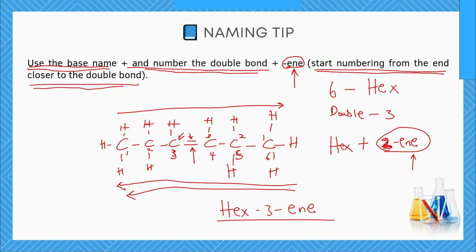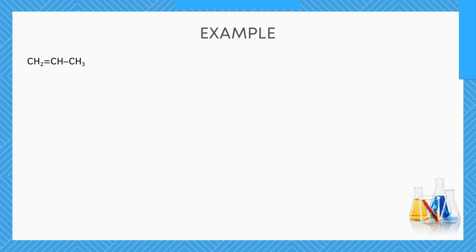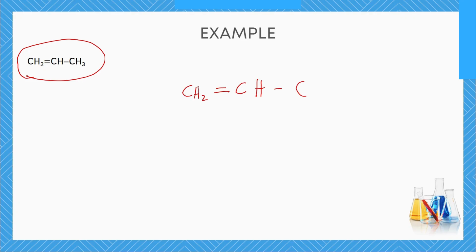So let's deal with one more example on this and then we'll proceed. All right, so on the screen right now we have an example of this compound or this molecule over here, and we have been asked to name it. So the first thing we need to do is to find out the parent name, the base name, by numbering the carbon atoms. So we have CH2 with a double bond, and then CH, and then CH3. How many carbon atoms do we have? We have 1 2 3. 3 carbon atoms gives us the name prop, prop.